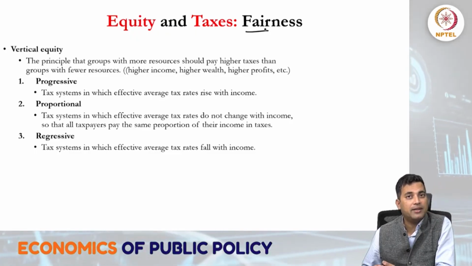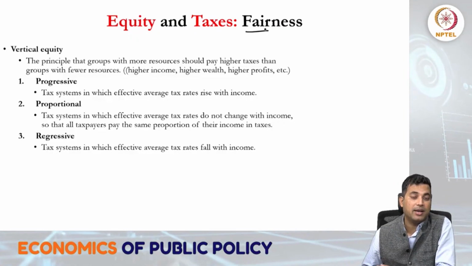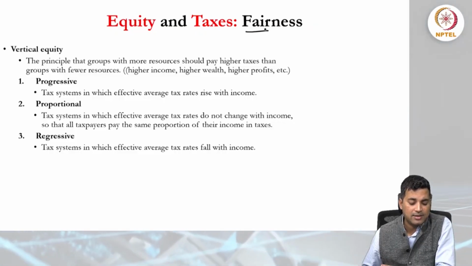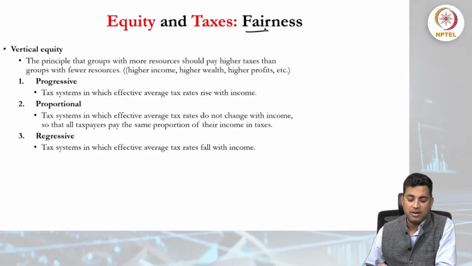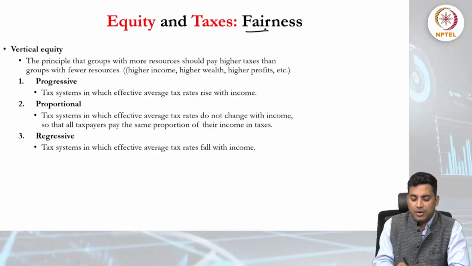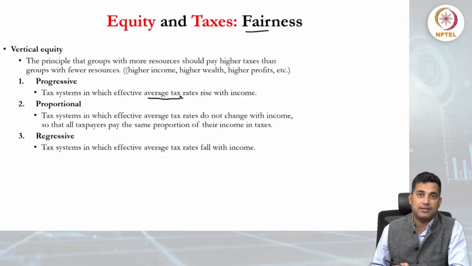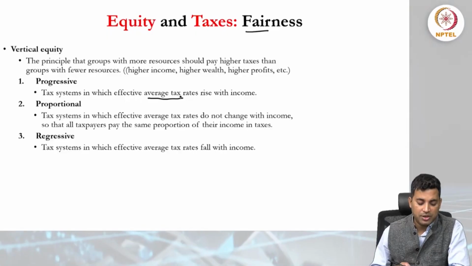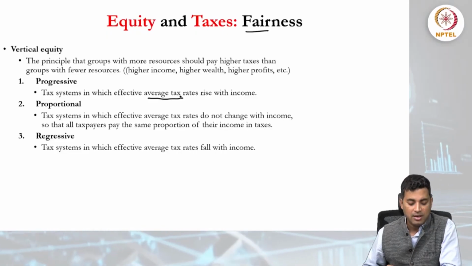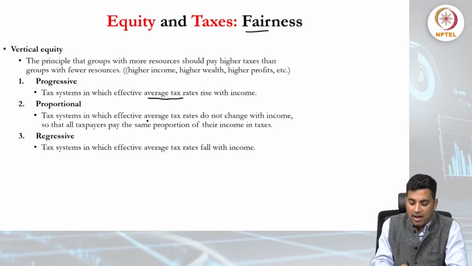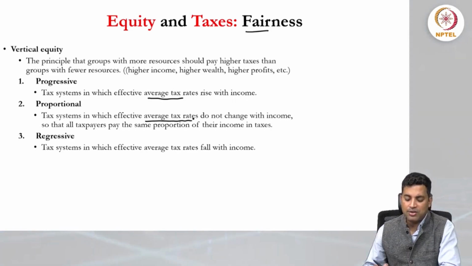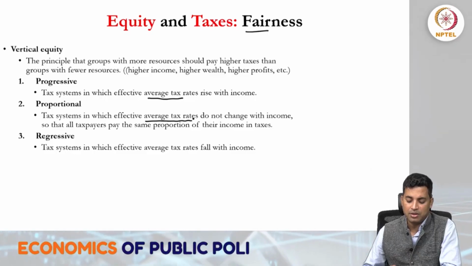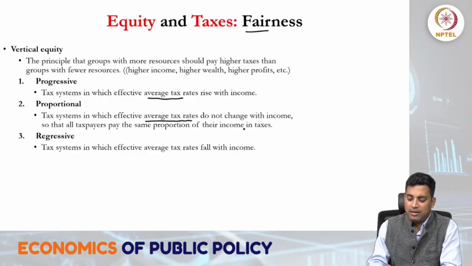In vertical equity there are three broad categories. One is progressive, which says that it is a tax system in which the effective average tax rate rises with the income. Here we are highlighting average taxes, which should proportionately increase. Then proportional is the tax system in which the effective average tax rate does not change with the income, so that all taxpayers pay the same proportion of their income in taxes.